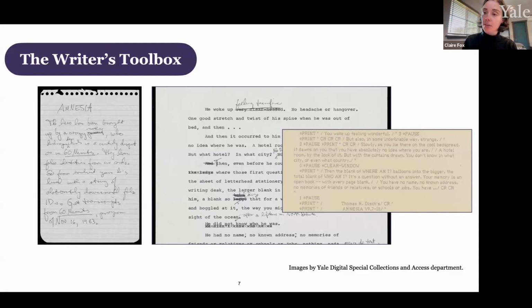This speaks to an era of computing history when personal computers were on the rise, but were not yet in every American home. Disch was clearly intrigued by the medium when he began work on Amnesia in 1982, but he didn't own a computer until after the narrative had been drafted. By the time of Amnesia's publication in 1986, he was using a personal computer for work and for personal use, including a slate of new interactive fiction ideas.